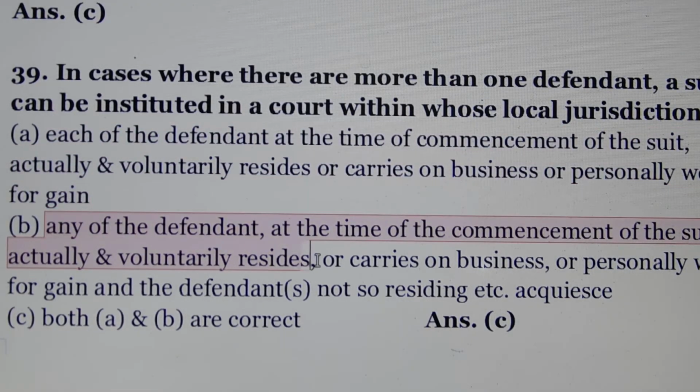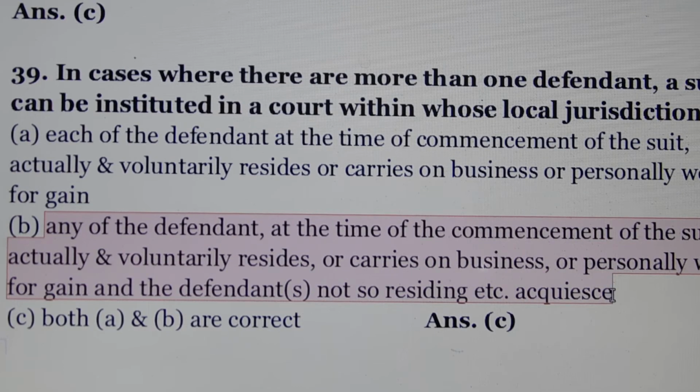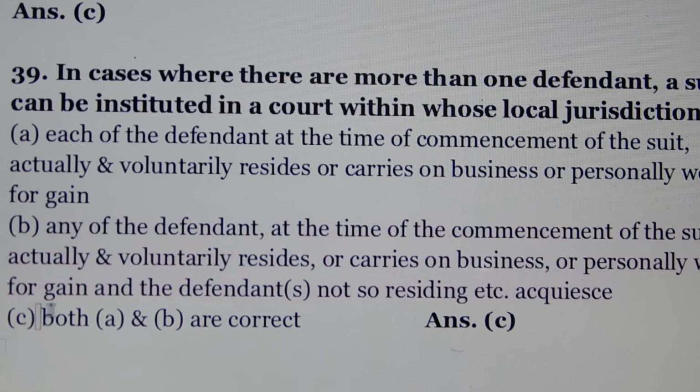Number B, any of the defendants at the time of commencement of the suit actually and voluntarily resides or carries on business or personally works for gain, and the defendant not so residing etc. acquiesce. So option A and B are correct.